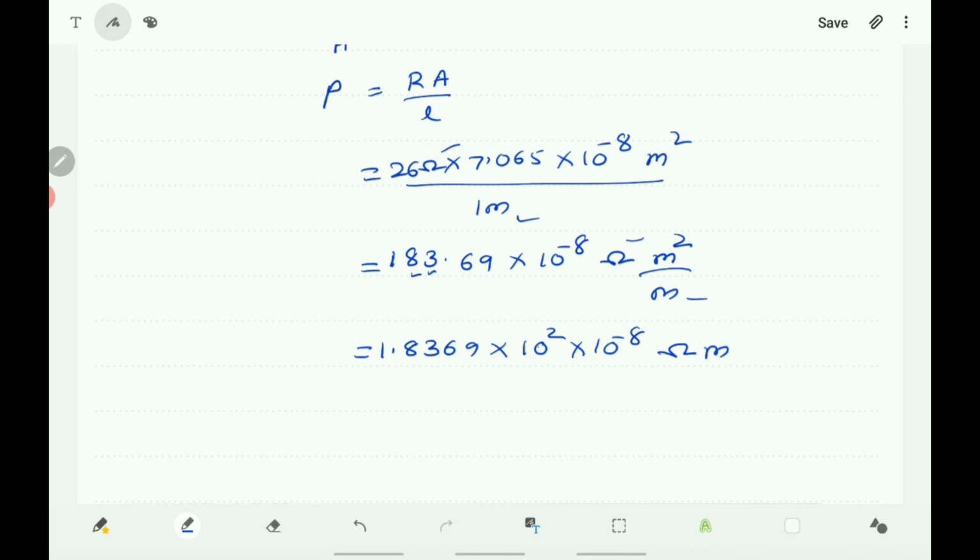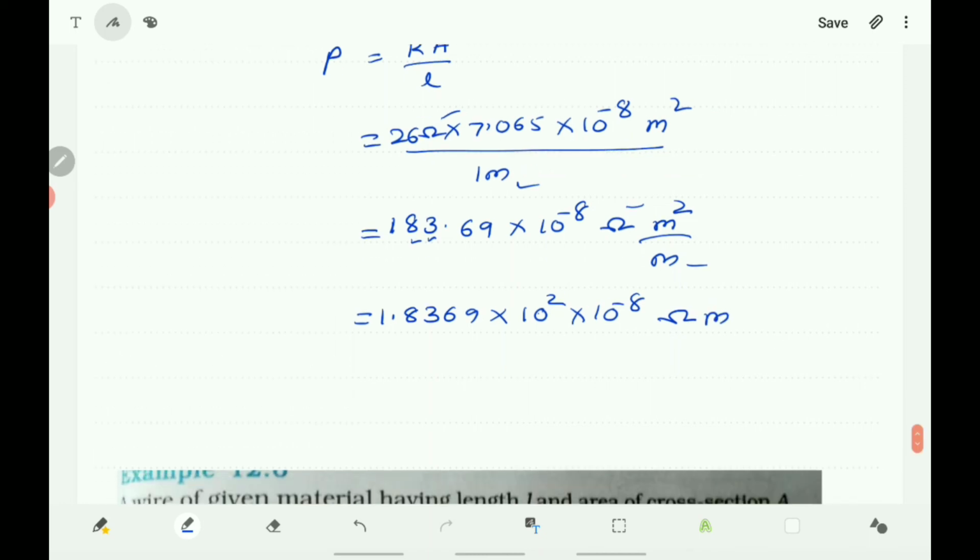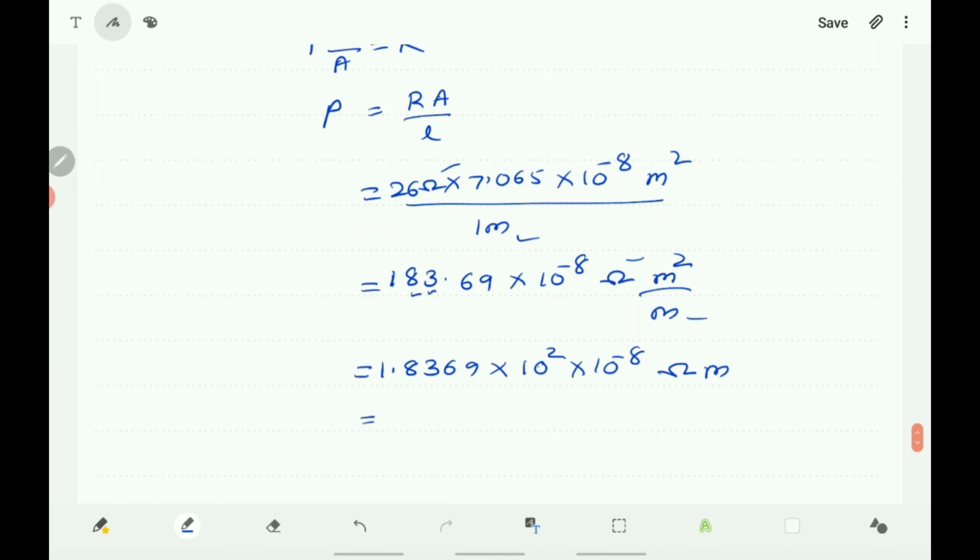Approximately this equals 1.84 into 10 to the power of minus 6 ohm m. That is the resistivity of the metal at 20 °C.